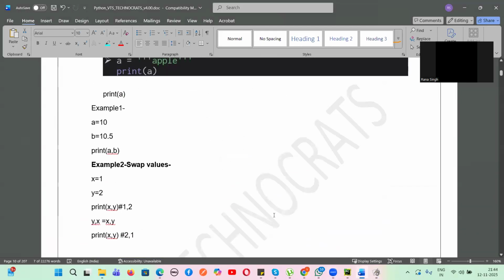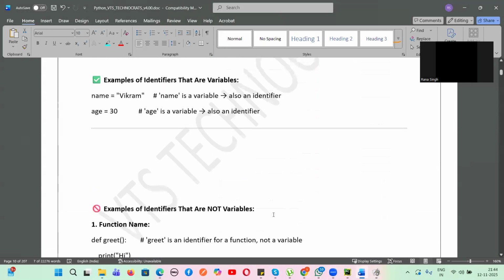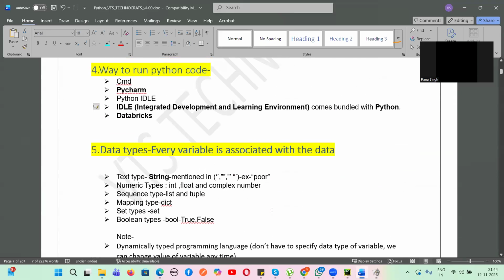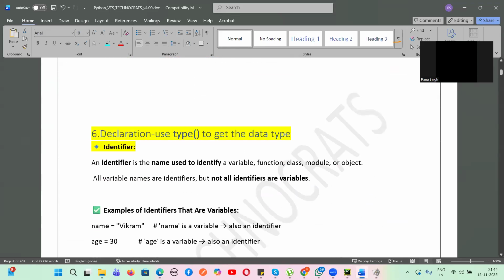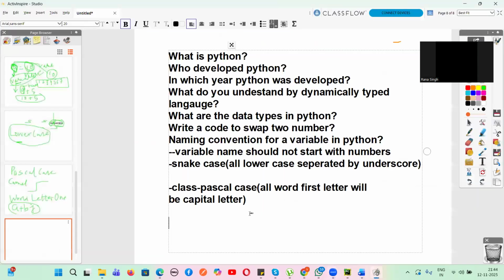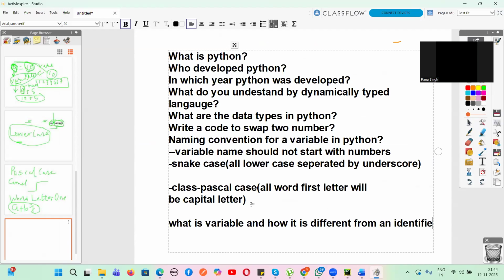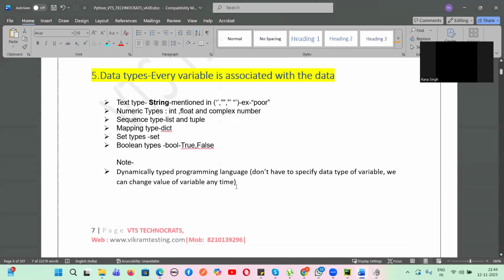Okay. Operators, I will start tomorrow. I showed you all these things, and what is an identifier. So identifier is nothing but a name used to identify a variable or a function or a class or a module or an object. Okay. So this also we can put into a question. What is a variable and how is it different from an identifier? What is the main difference? All variables are identifiers, but all identifiers are not variables. Okay, that's the main difference.